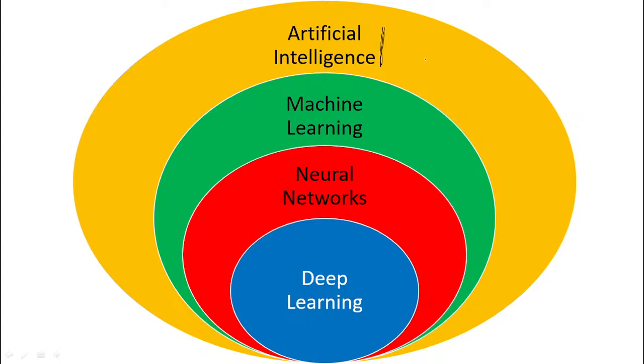Okay. Machine learning, we want to train the machine by using data. Okay. So in artificial intelligence, to make machines perform tasks by applying intelligence.